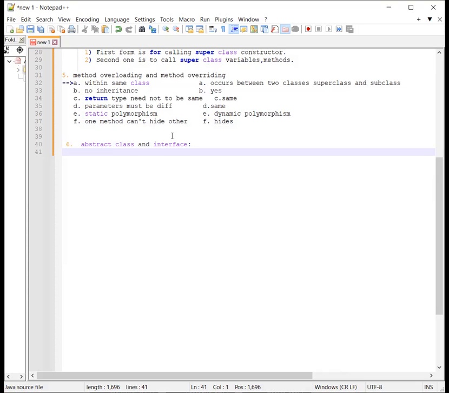In an interface, only abstract methods will be there, but in an abstract class, there can be abstract methods, concrete methods, or both.